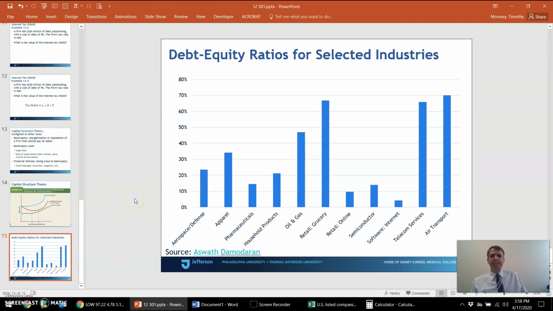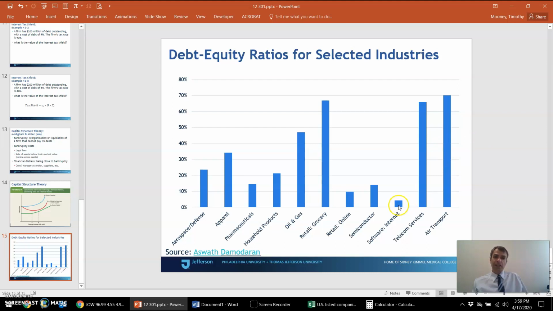If we look at average leverage ratios for different industries, one thing I want to highlight is that, first of all, there's a lot of variation. And some of these industries with higher leverage maybe have lower bankruptcy costs because, for example, when an airline goes bankrupt, their main asset is the fleet of aircraft. An airplane is an asset that can be repurposed pretty easily when a firm goes bankrupt. You repaint the plane, and it goes back out there and does the same job for a new airline.